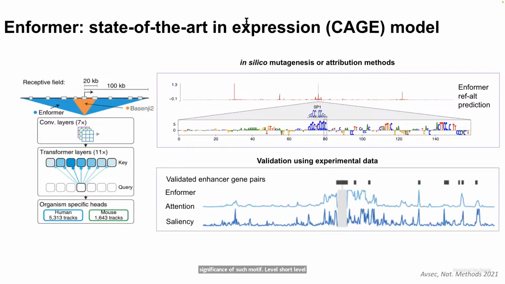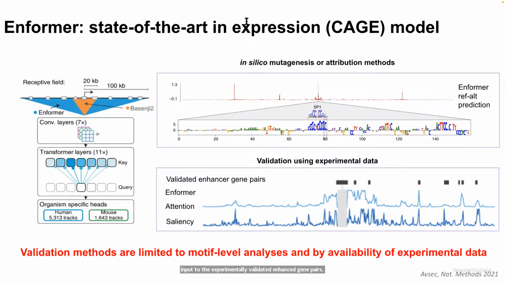Another common approach for validating models is to replicate experiments in silico and compare to experimental results. And this has been extended to CRISPRi experiments as well. For example, here the authors have used attribution methods to assign importance to parts of the input and then compared the salient regions of the input to the experimentally validated enhancer gene pairs. However, this method is, of course, limited by the availability of experimental data and therefore cannot tell us what the model has learned beyond known biology.